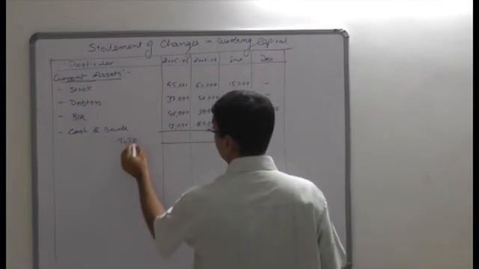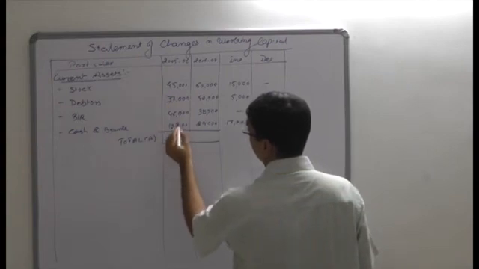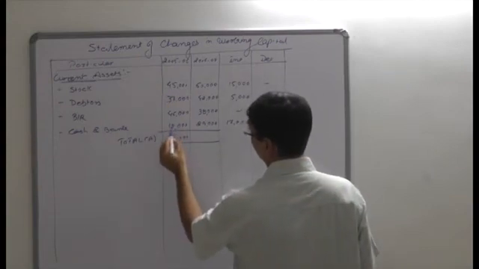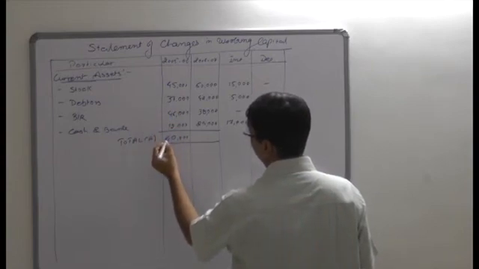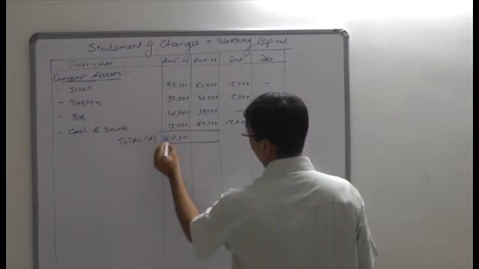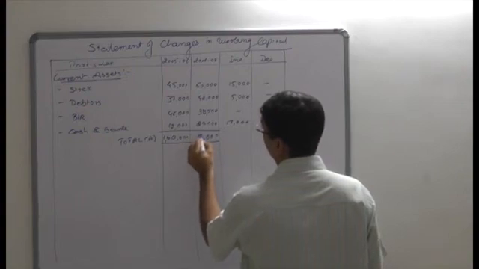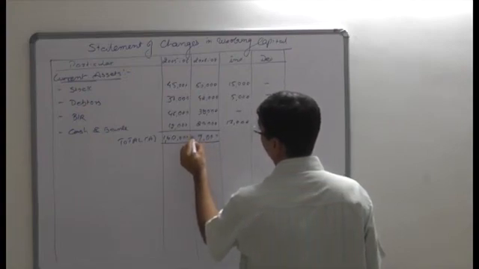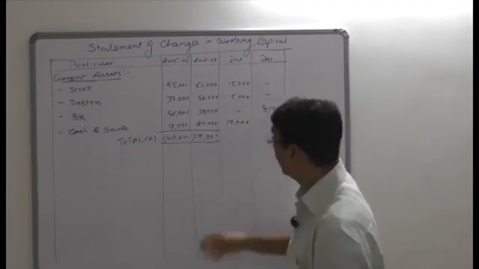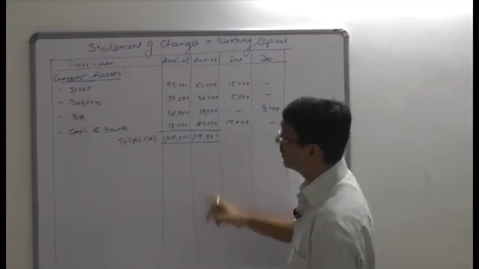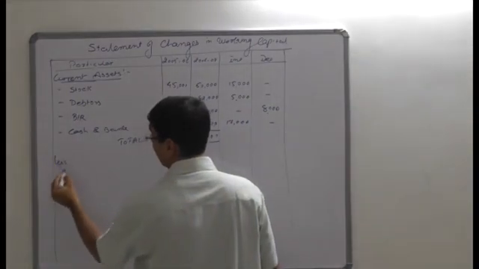So the total current assets for the last year, make a simple total of these things. So 7, 6, 13, 18, 20, 0, then 6, 9, then 13 and 14. The total of the last year current assets is around 1,40,000 and the total of the current year current assets is 1,69,000. Now less current liabilities.